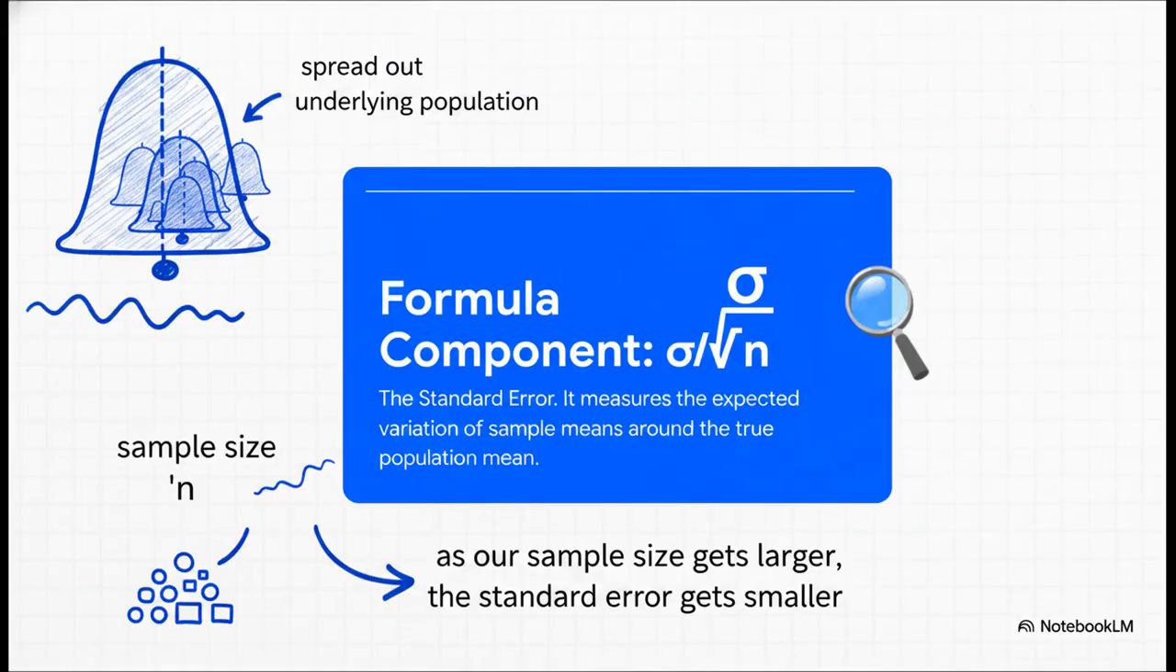Okay, last piece of the wiggle room calculation. This part is called the standard error. It's basically a measure of the uncertainty that's baked into our sample mean. It has two ingredients. First, there's sigma, the population standard deviation.